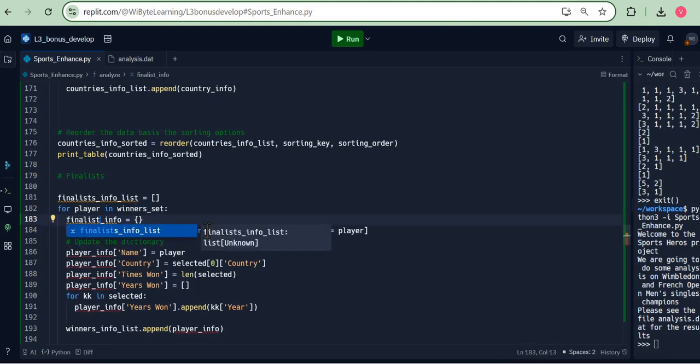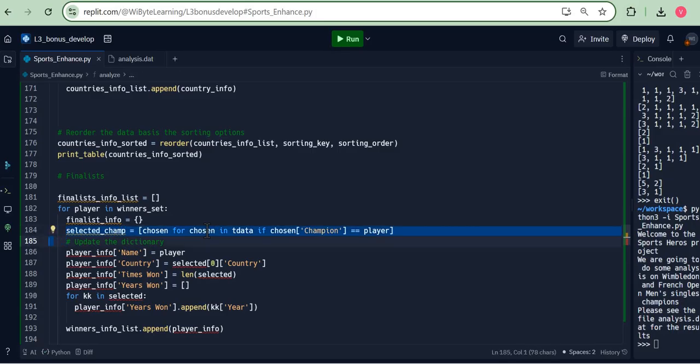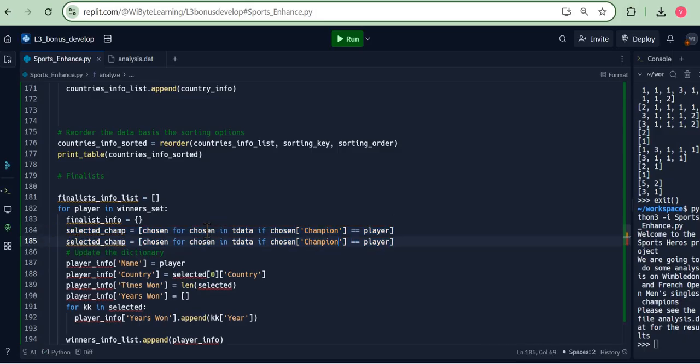Now you see how flexible, or let's say how nice this structure is, because we are able to do so many things with this by just modifying little things, right? Now, remember, I'm a finalist if I am a champion, in which case I'm the winner, but then I can also be a finalist if I am a runner-up, because both cases imply that I reach the finals, right? So I'm going to add one more condition over here.